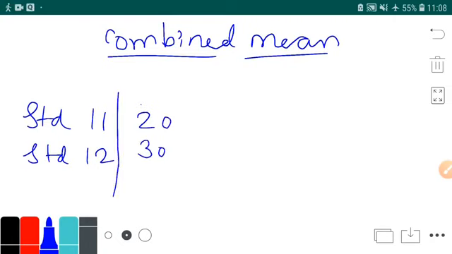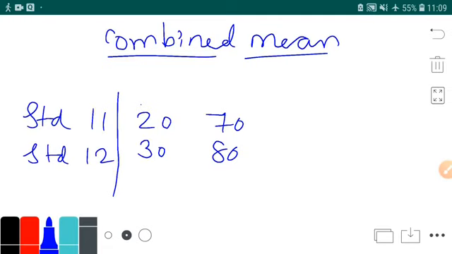Okay, that is the number of students. I have taken a test of 100 marks in both the standards. Say for example, in 11th standard, average marks are 70, and in standard 12th, average marks are 80. Okay. Now see, what is the scenario?